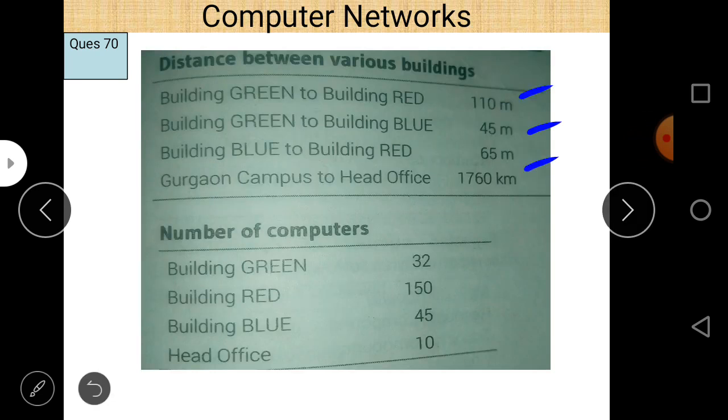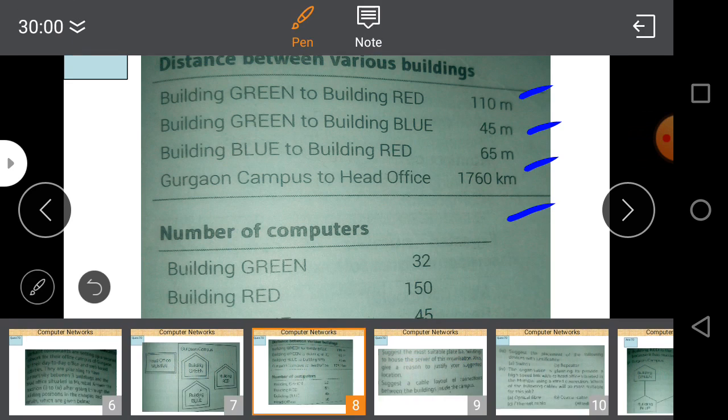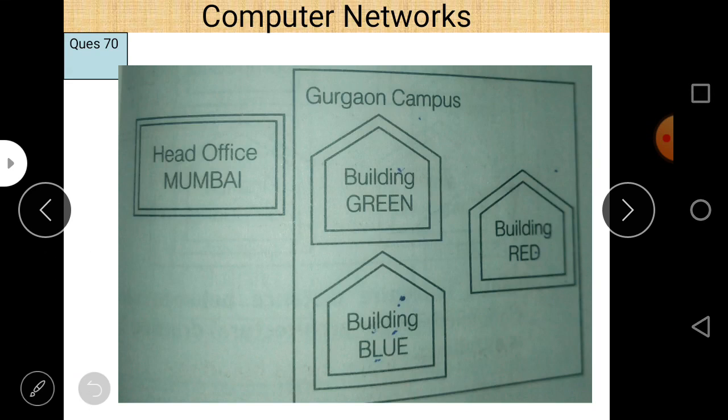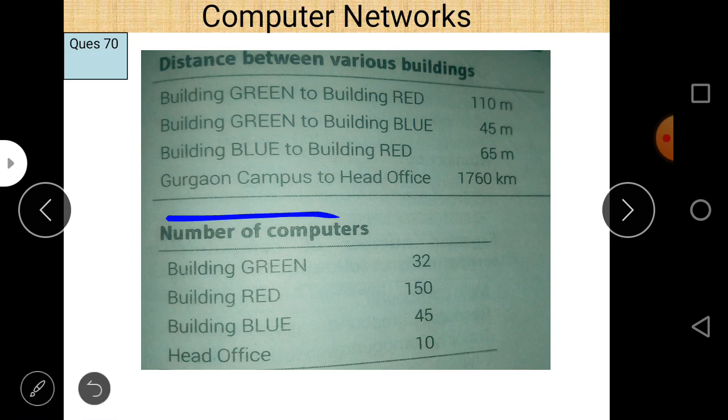As we can see, 110 meters is the highest distance as compared to the other buildings within the Gurgaon campus. And the distance between the Gurgaon campus and the head office is around 1760 meters. The number of computers is given. Building green has 32 computers, building red 150, building blue 45, and head office 10. So the maximum number of computers is in building red.